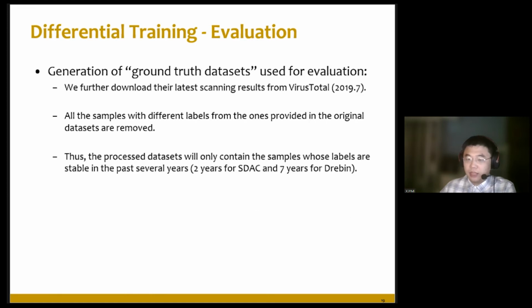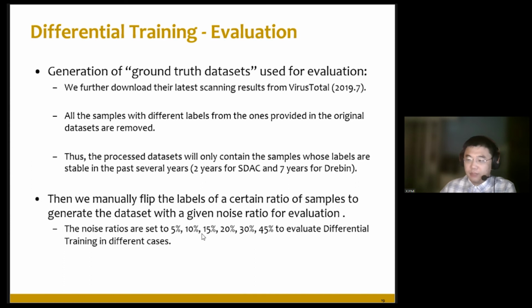Since in the beginning we find that the labeled dataset may contain noises, we further download their latest scanning results from VirusTotal in July 2019. When we download the latest scanning results, we compare them with the original labels in the dataset, and all the samples with different labels are removed, which means the remaining ones only contain samples whose labels have been stable in the past several years, and we regard their labels as trustworthy.